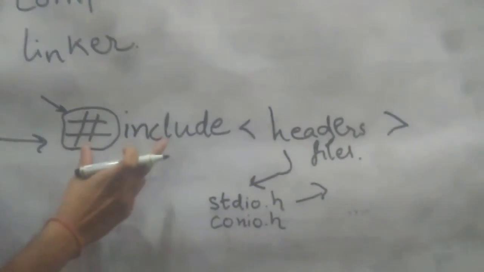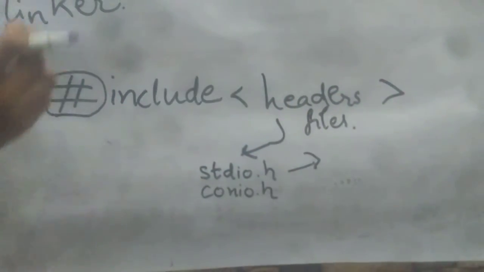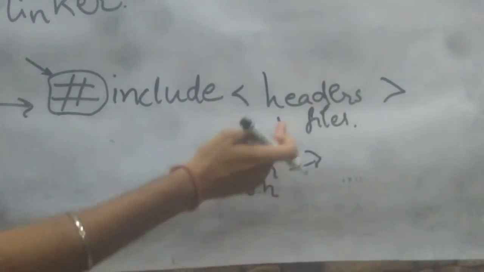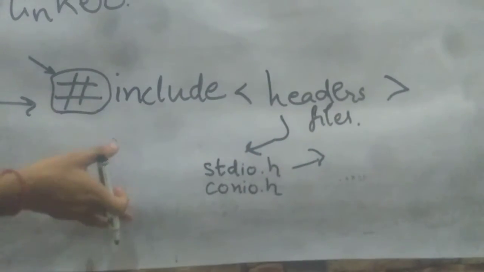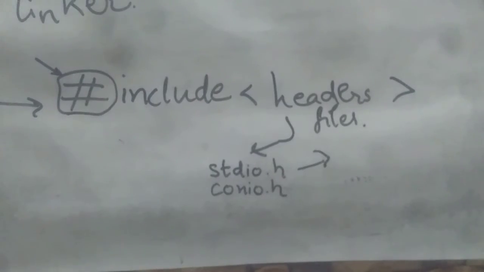So if we include hash include stdio.h, then whatever functions are present in this header file can be supported in that particular code. I hope you get it till there.